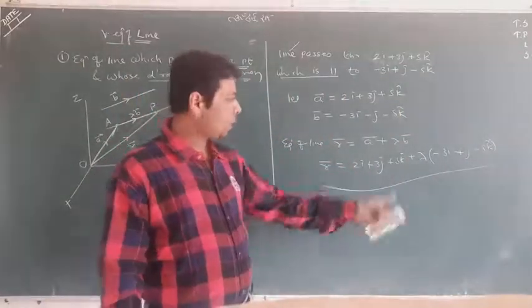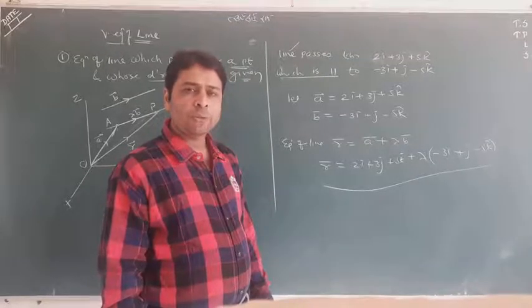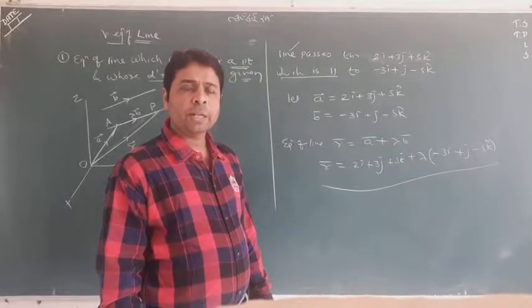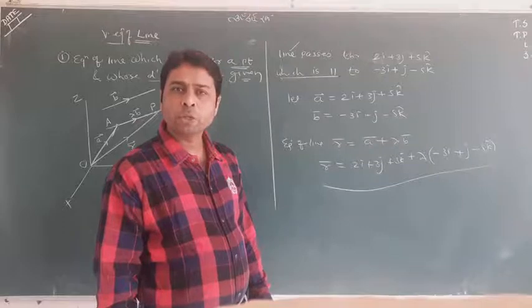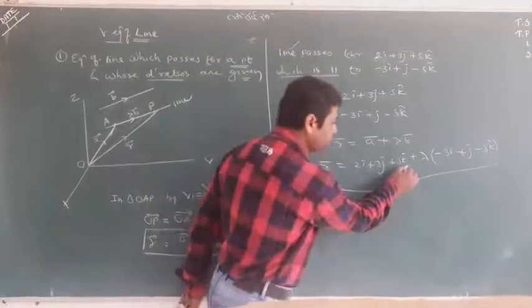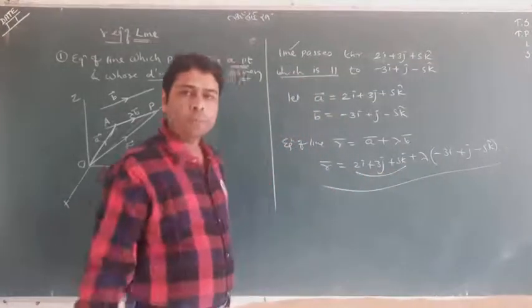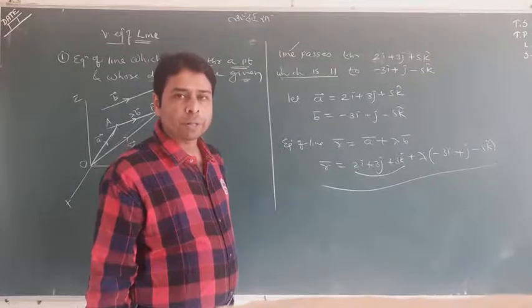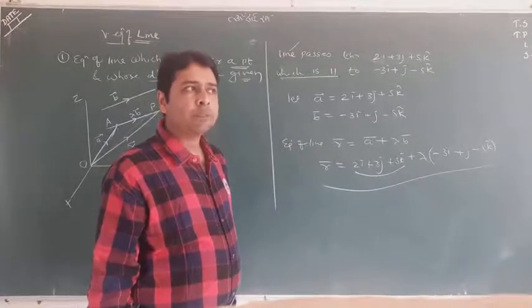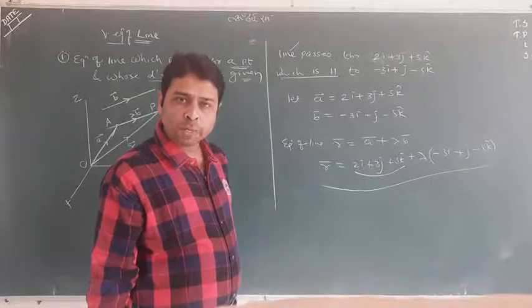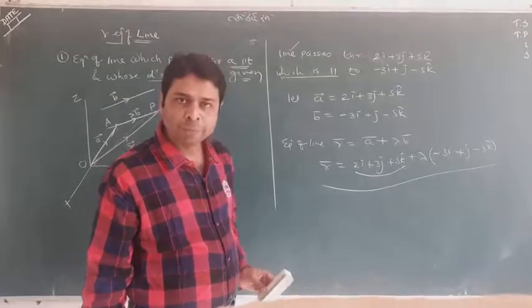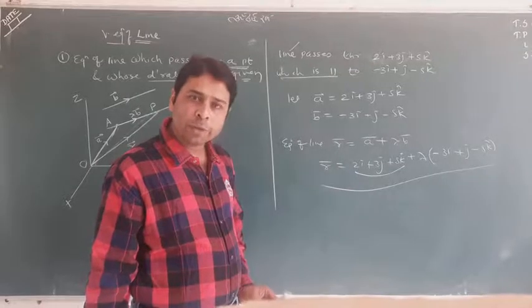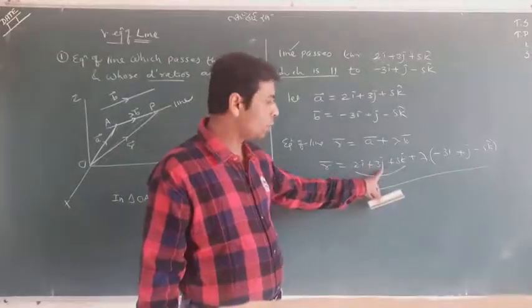Now, can you see the line? Yes. Now, if I ask you which point the line is passing from, where will you look? You will look here. That line is passing from 2, 3, 5 in geometry. That is very simple. Or you can say the line is passing from the point whose position vector is 2i, 3j, 5k. What is the coordinate of the point by which the line passes? 2, 3, 5.